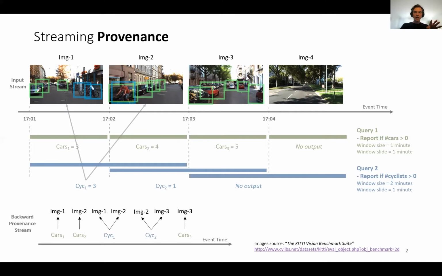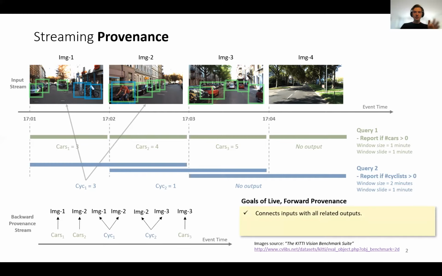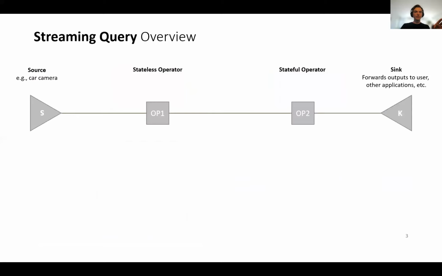In this work, we aim to transform such backward provenance streams into a single stream of what we call live forward provenance. Specifically, this allows us to immediately detect all outputs that depend on a specific input, solves the duplication problem, and gives live information on whether any source tuple could still contribute to a result in the future, or whether its provenance is already final. Before we discuss Ananke in detail, we introduce some necessary terminology.